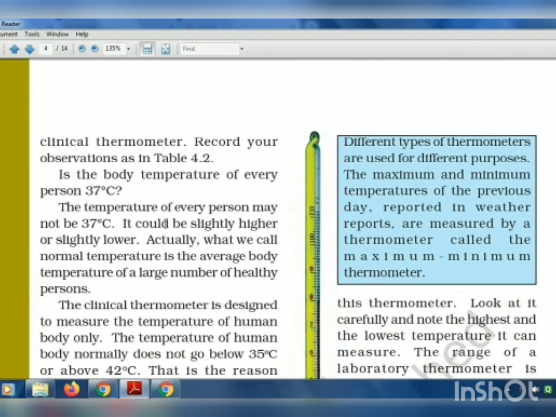As I told you, the temperature of every person may not be 37 degrees centigrade. It could be slightly higher or slightly lower. Actually, what we call normal temperature is the average body temperature of a large number of healthy persons. The average was calculated from the body temperatures taken from so many different persons, and that average, the normal temperature of a person, is 37 degrees centigrade. It can be above also, it can be below also.